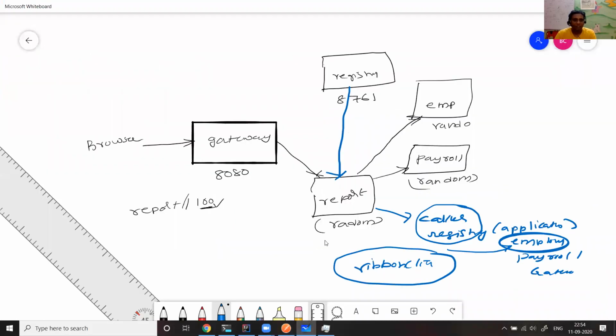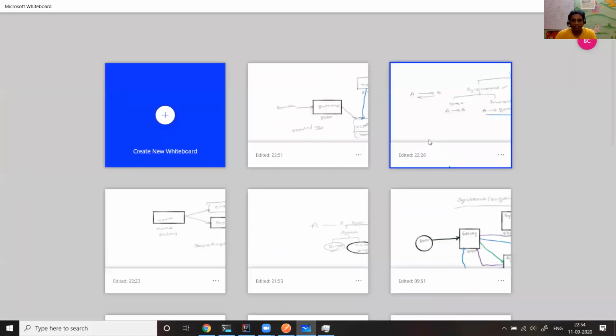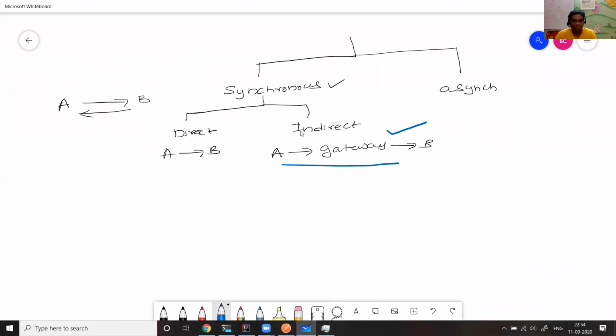So now you understood what direct communication is, how one microservice communicates with another microservice using the REST template, but this pattern is not the right pattern to follow. The next pattern is the indirect pattern, which we discuss. This is also a synchronous pattern.